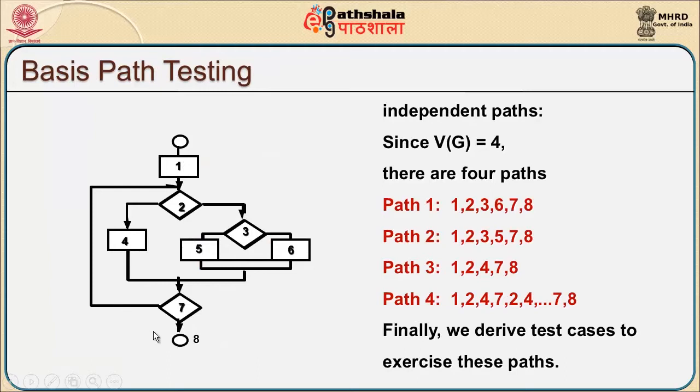Assume we have got a graph something like this. We can find the total number of independent paths by just looking at the number of decisions. We have got 3 decisions. So, number of simple decisions plus 1, we generate the complexity of the graph as 4. So, there should be 4 independent paths. The 4 independent paths can be generated out of the given control flow graph, and finally, we are supposed to derive test cases to exercise these independent paths. That means, every independent path needs to be tested with a definitive set of test cases.